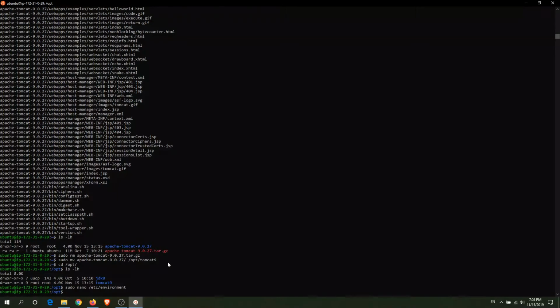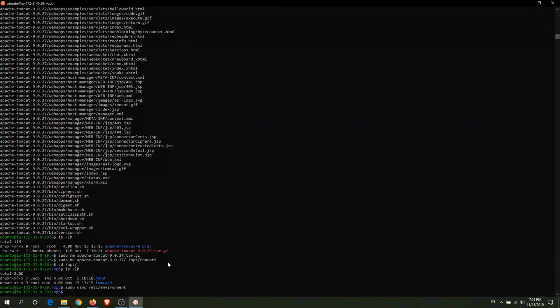One more thing that we need to do is set environment for Tomcat itself. It will make sense when I'll be deploying a Spring Boot application. So right now just follow along. Okay, you don't need to do this if you don't have a Spring Boot application, but in my case I'll be using it. So I need to set it up.